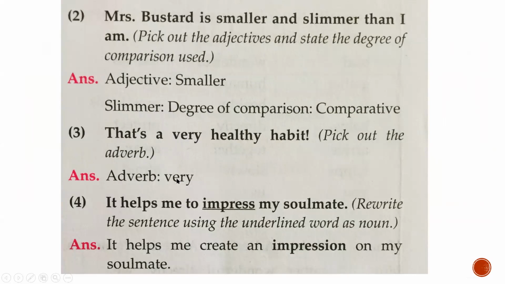Number 4, it helps me to impress my soulmate. Rewrite the sentence using the underlined word as a noun. So this word which is underlined, impress, we should use in the form of a noun. So what is the noun form of impress? Impression. So make it impression and then write the sentence. It helps me create an impression on my soulmate.